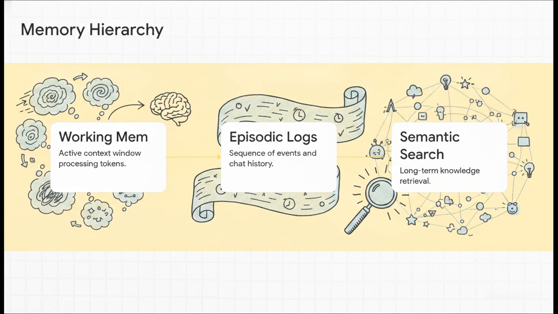And step 3 is semantic vector retrieval. This is where the magic really happens. It's the long-term knowledge base where concepts and facts are stored based on their underlying meaning, which lets the agent recall relevant info across totally different sessions.